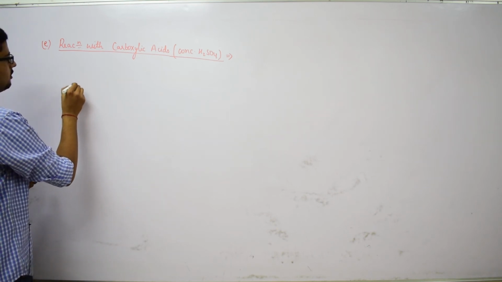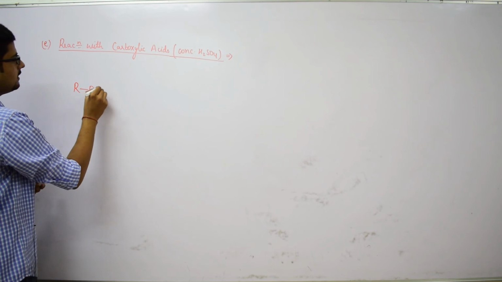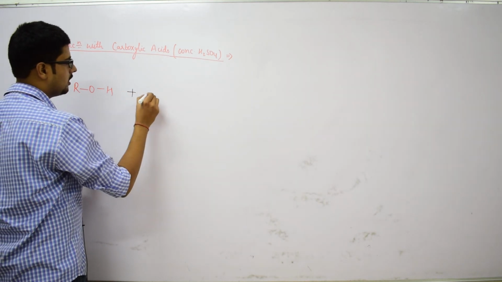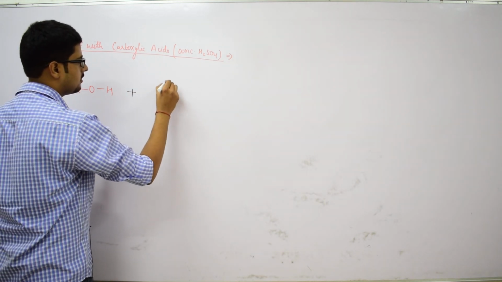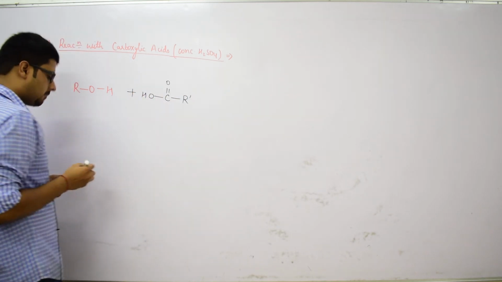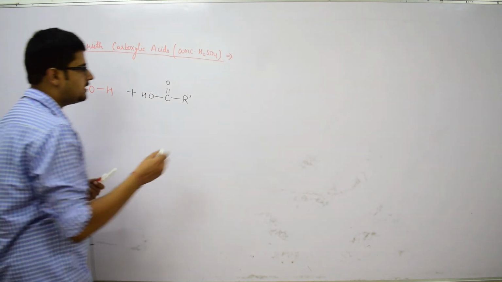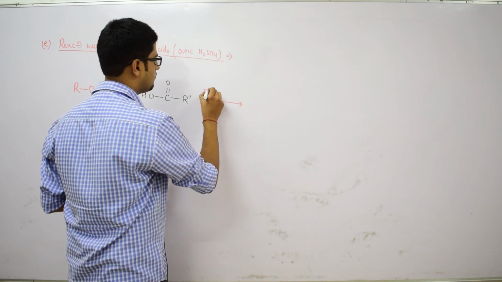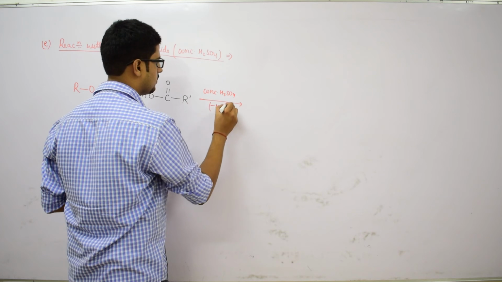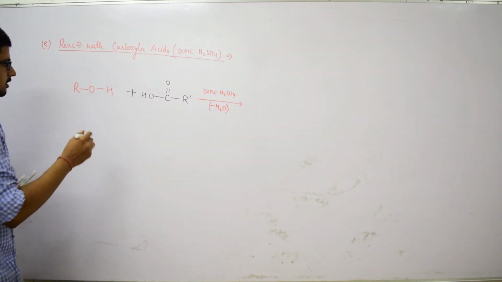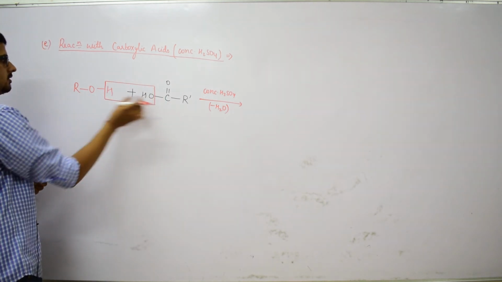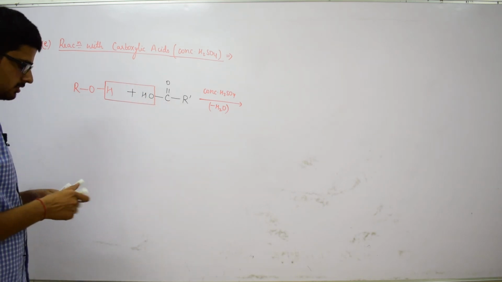When a molecule of alcohol, let it be of the form ROH, is treated with a molecule of carboxylic acid, and the reaction is carried out in the presence of concentrated sulfuric acid, there will be an elimination of a water molecule, and this RO group would be attached here.